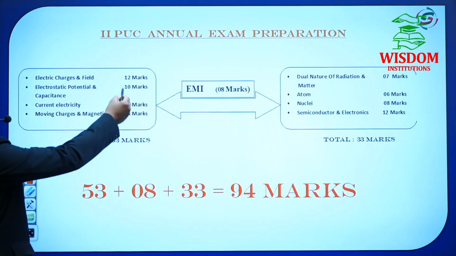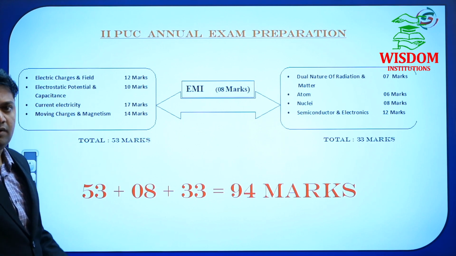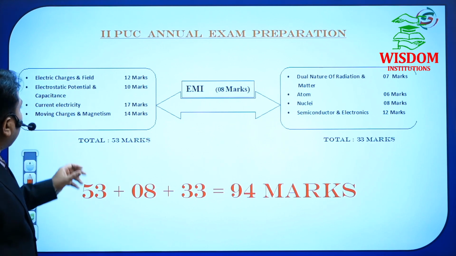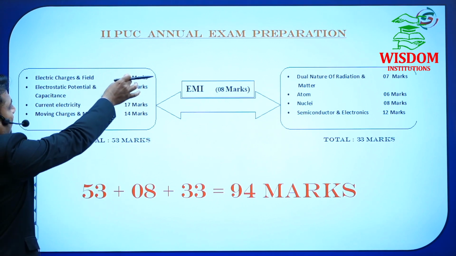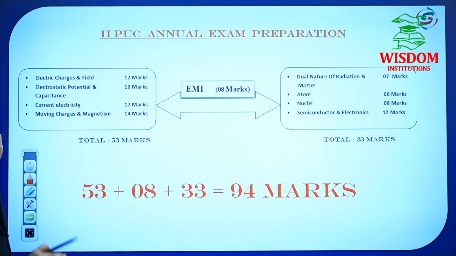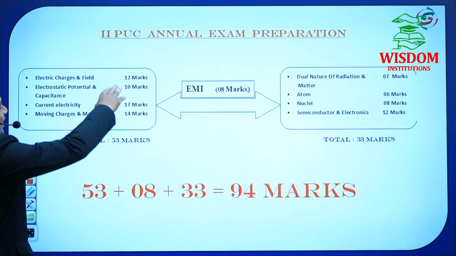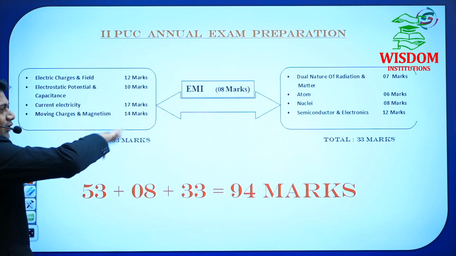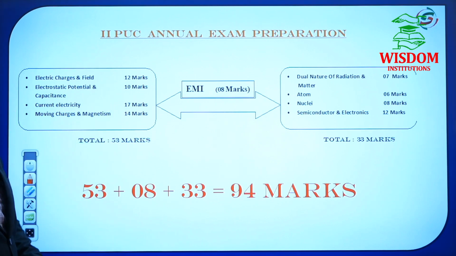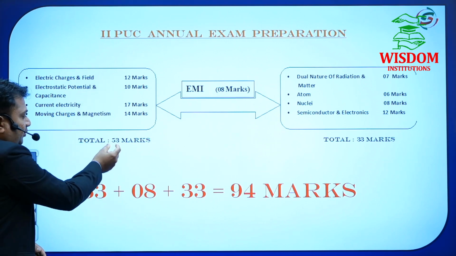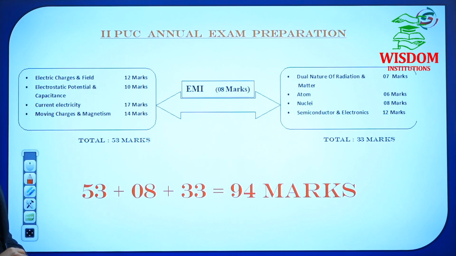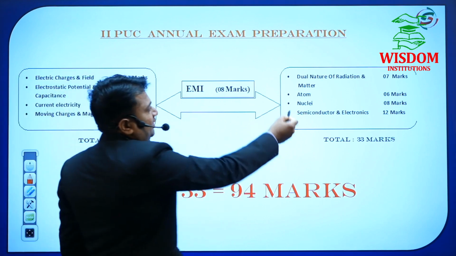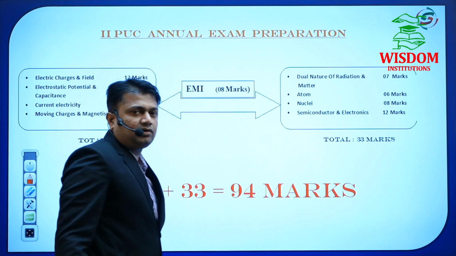See here, this is very, very simple. But if you are a beginner, then it will be simple, and the remaining difficulty is in these 4 chapters only. If you start studying at this time, only these 4 chapters are difficult. If you read them once or twice, then it will be easy. No problem out of these 4 chapters. If you complete these 4 chapters once, then you are on the safer side, with 53 marks. If you want to go through simple chapters, you have to select the second track: dual nature, atom, nuclei, and semiconductor and electronics.